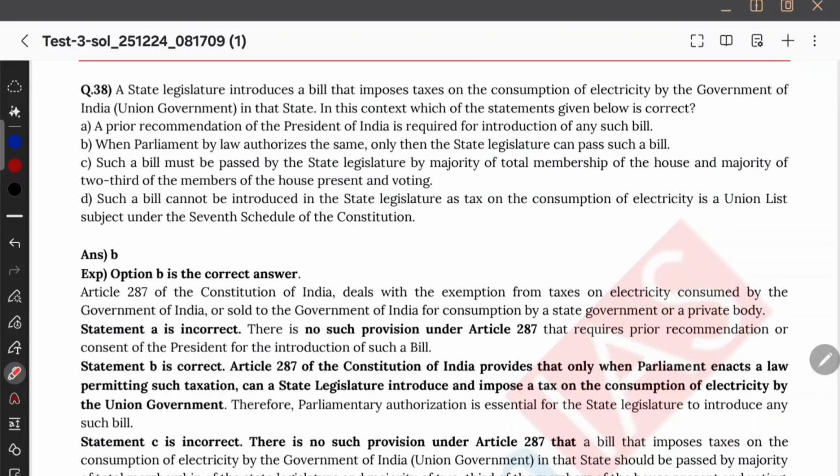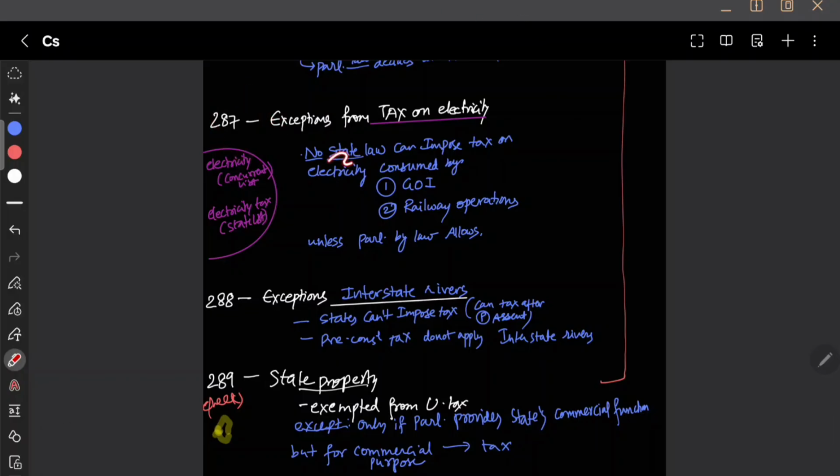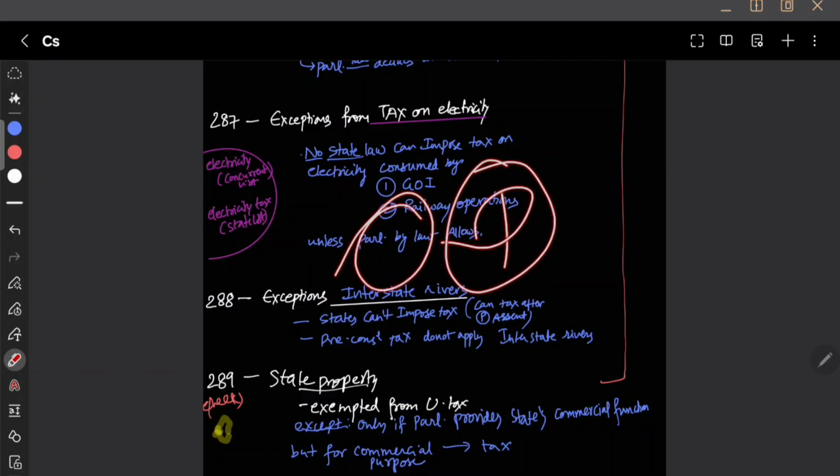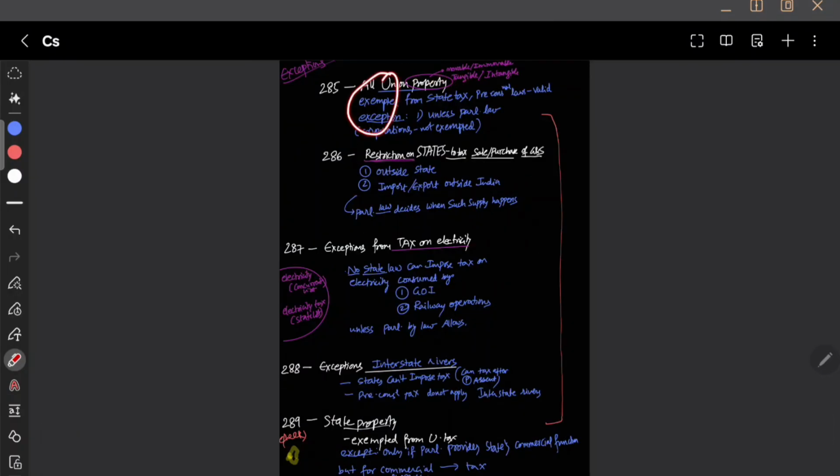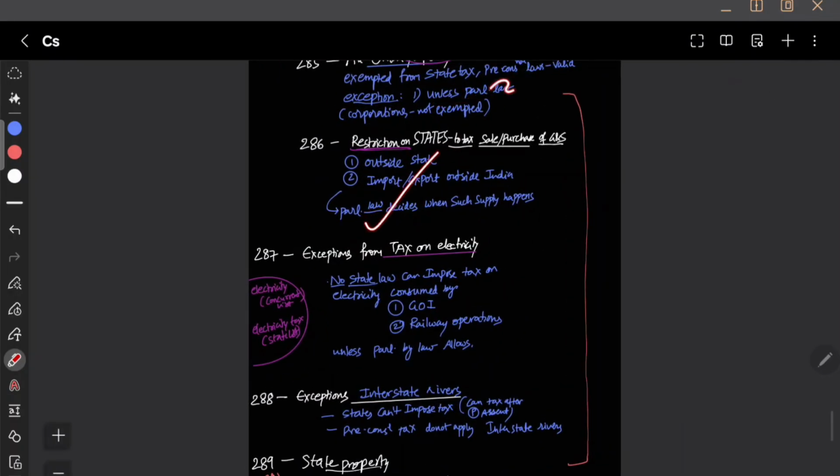A state legislature introduces a bill that imposes tax on the consumption of electricity by the government of India. Which article is it in? It is Article 287, electricity. No state law can impose tax on electricity consumed by the government of India or railway operation unless parliament by law allows. तो ये parliament को अब options में ये लोग करेंगे president या जो भी हो. See, whatever exemptions are there, all of them have parliament by law allows. Only if parliament by law allows.